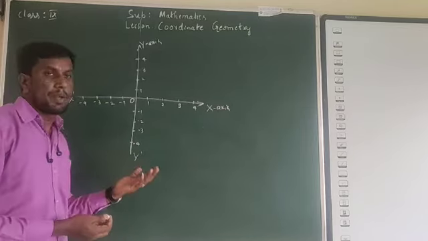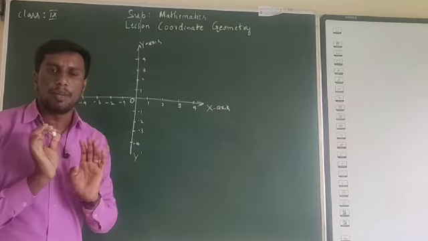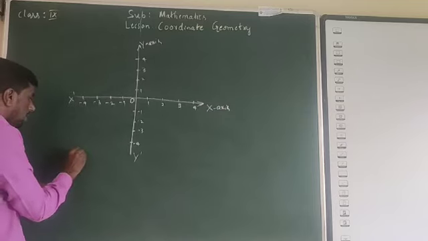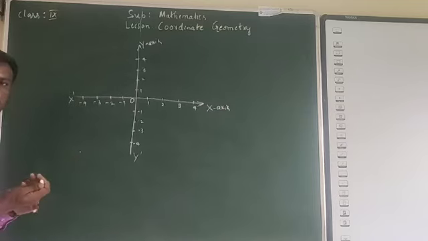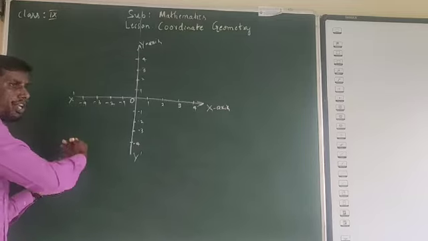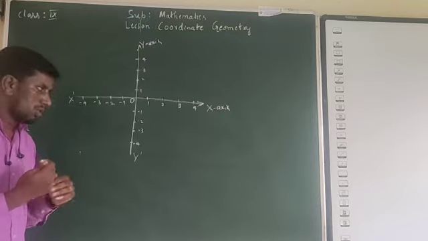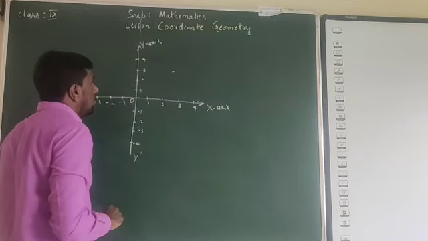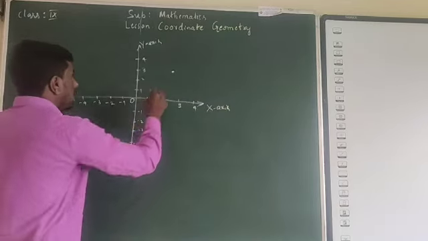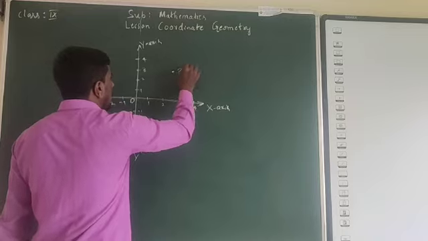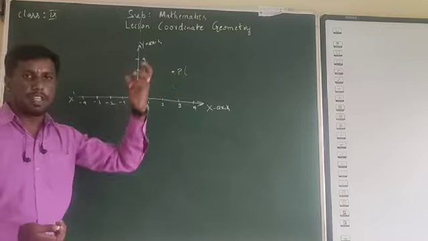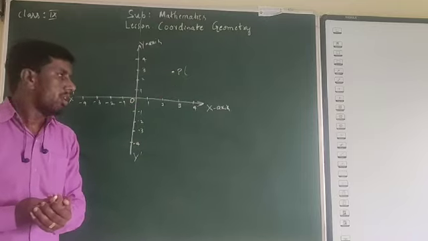So we will come to the concept of locating a point or describing a point. I have told you before that I am having a point here. How to locate this point, how to describe this point, how to represent this point, how to interpret this point, where is the location of that point, how to get that. Similarly, I will be having a point here. Let me call it P. P is a point. I don't know what the value of P is. How to obtain that point, how to locate it, how to describe it now?